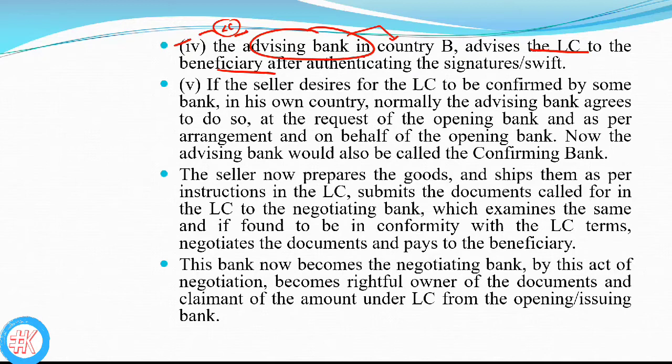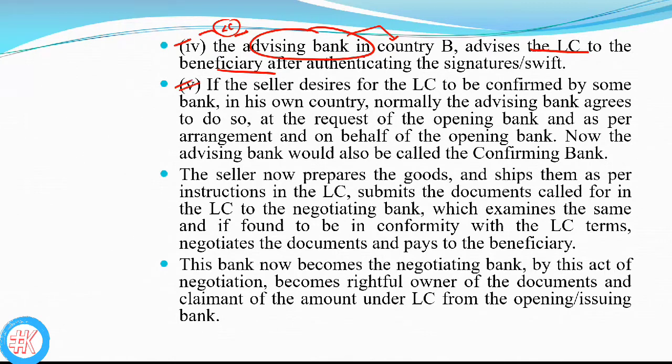Presently LCs are also sent through SWIFT. That's why the word SWIFT is written here. So the advising bank advises the LC to the beneficiary after authenticating the signature or SWIFT.